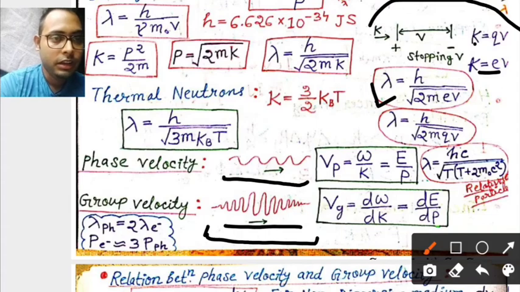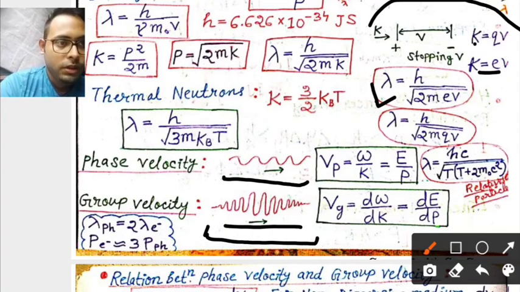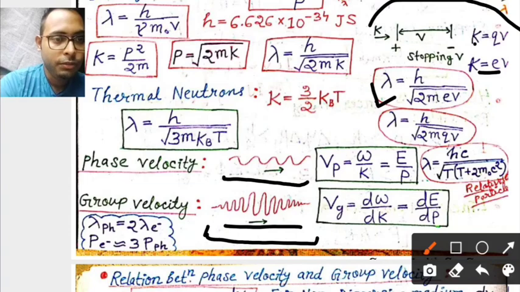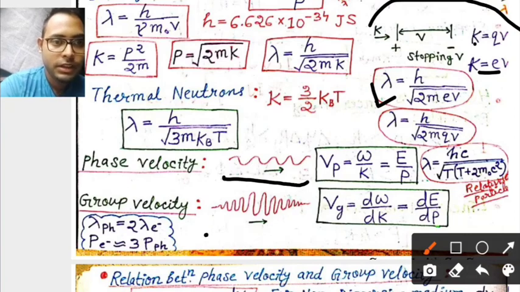This is the formula for phase velocity, omega by k, and we also write E by p. This is the group velocity formula, d omega by dk, and dE by dp. You need to remember this. This is going to be very useful in your exam.